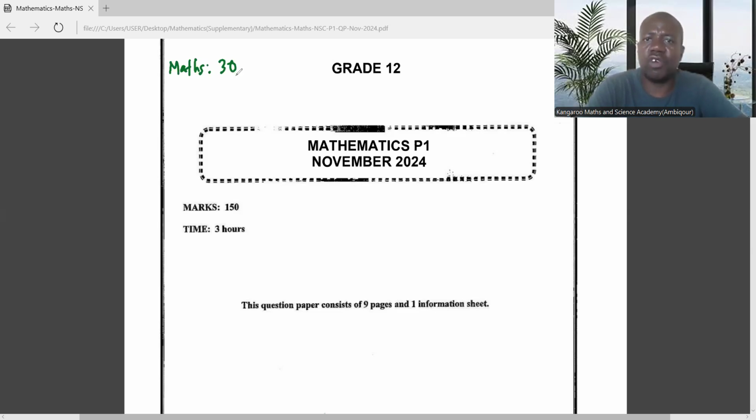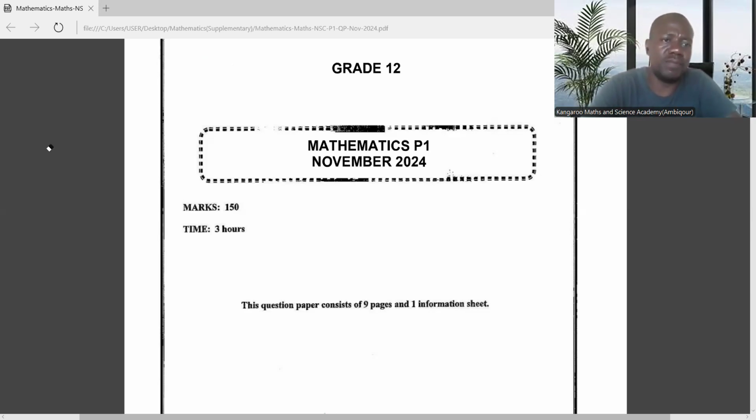In terms of your performance, you know how you were preparing yourself in maths paper 1. So I want to give you an overview or advice on what you need to do now in writing your supplementary examination, which I believe will be around March or April, if I'm not mistaken.